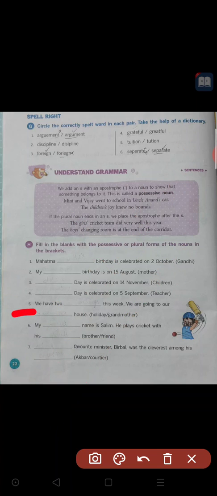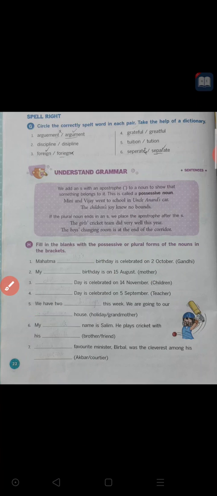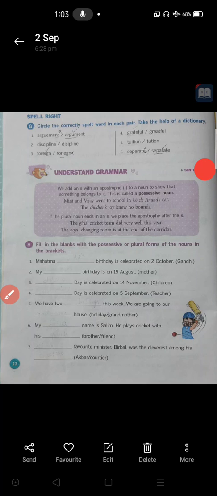Okay. Next, the fifth one. We have to dash this week. We are going to our dash house. Here 2 means plural, and 1 means singular. What can we do here? We have 2 options here, holiday and grandmother. Which word is suitable for the first blank? Holiday. We have 2 holiday this week.